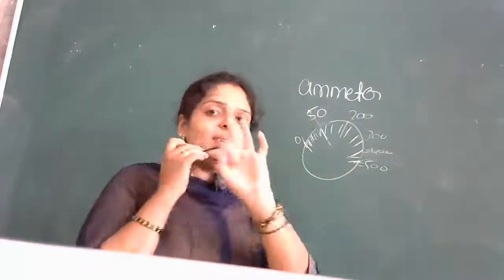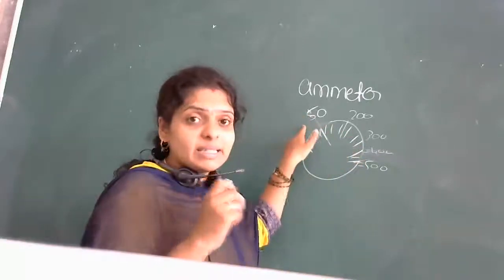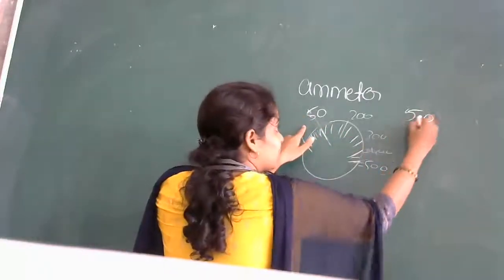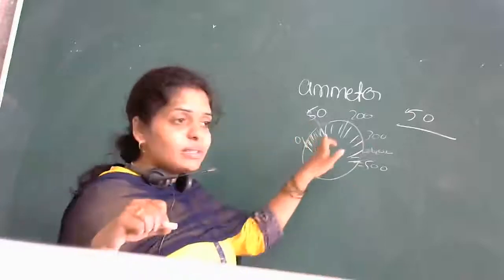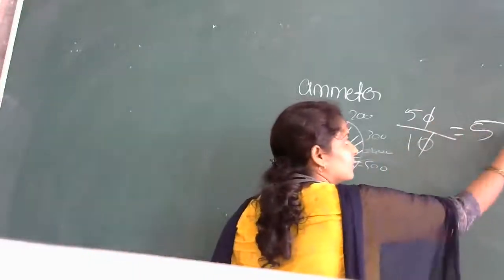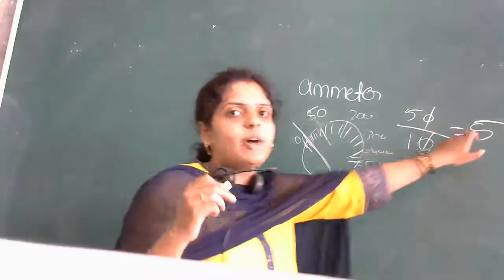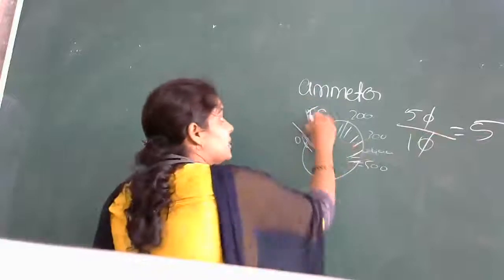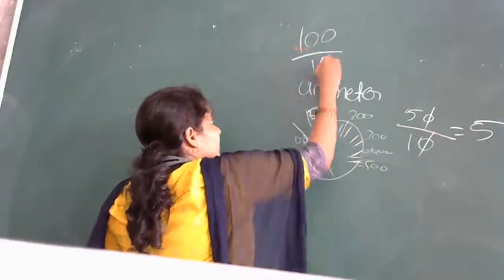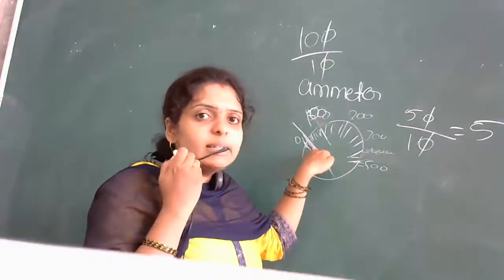Means I'll tell you simple logic. ज़्यादा think मत करो. Whatever the number is there here, that is 50 divided by. Within this, how many lines are there? 10. So the each line value is how much? 5. Suppose here if it is starting from 100. 100 divided by 10. That is what? 10. So the first line value is 10.